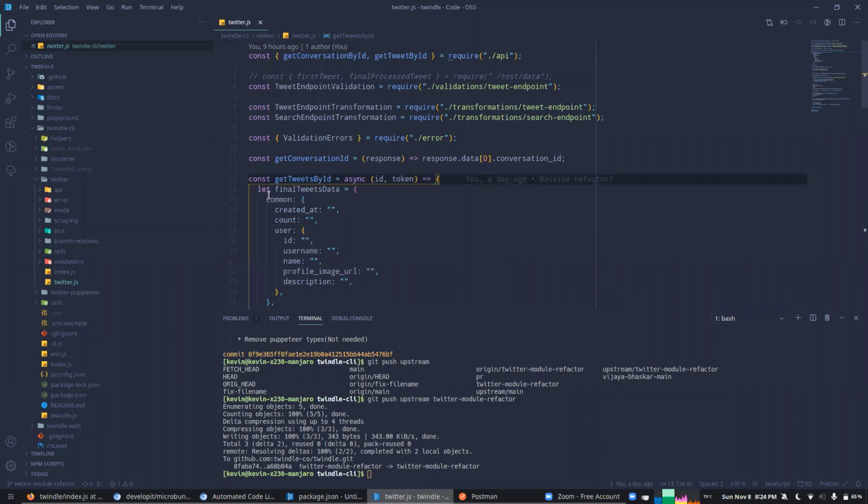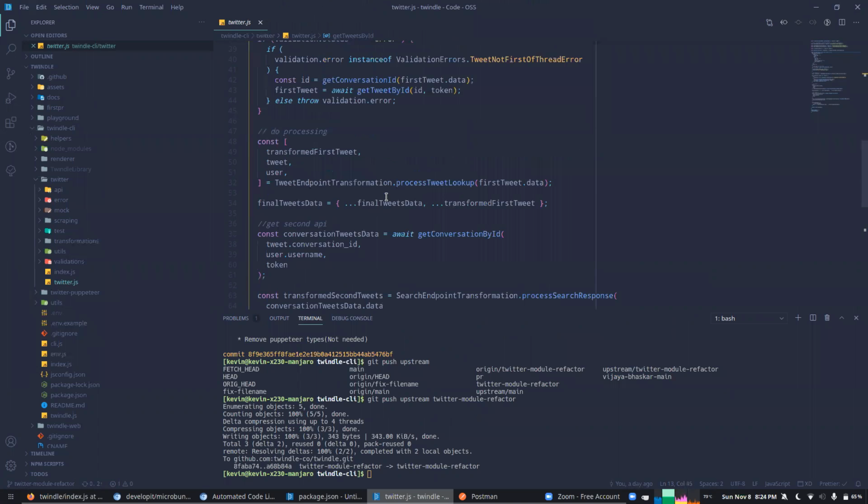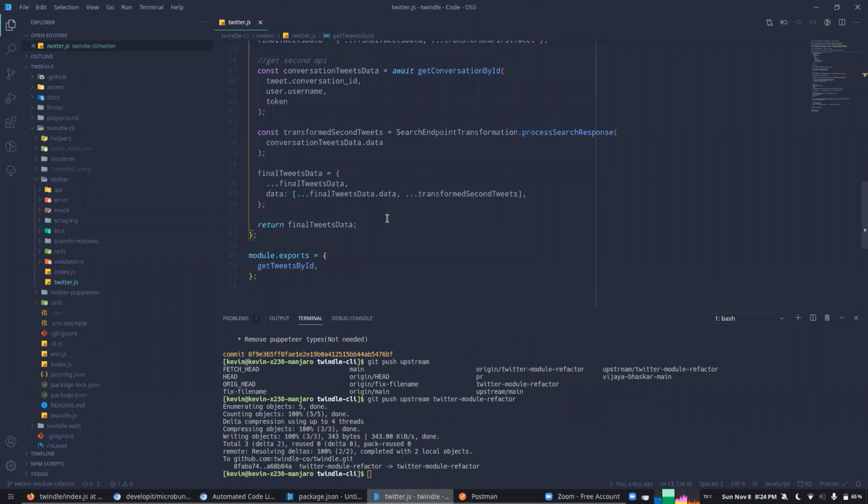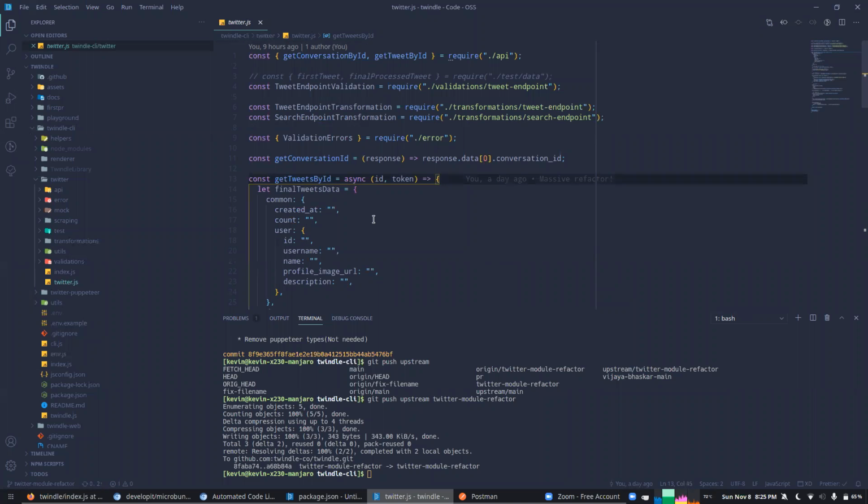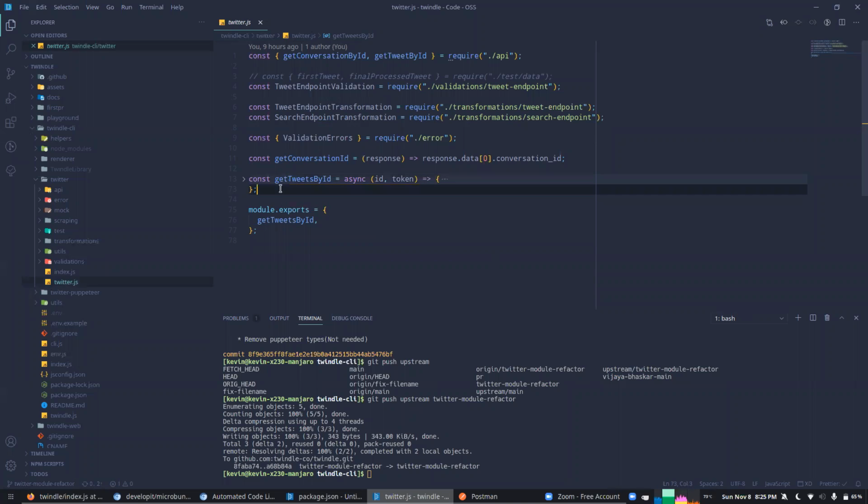Okay, let's do one thing. This is a big function. I really do not like how it is laid out right now, even though I wrote it. Maybe just to avoid the confusion, we can have a separate function here.